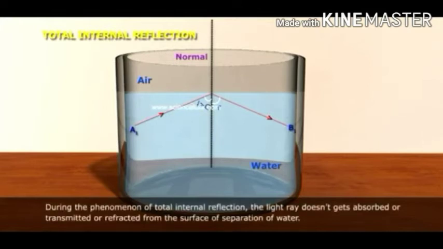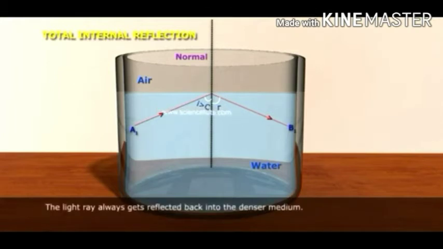During the phenomenon of total internal reflection, the light ray doesn't get absorbed or transmitted or refracted from the surface of separation of water. The light ray always gets reflected back into the denser medium.